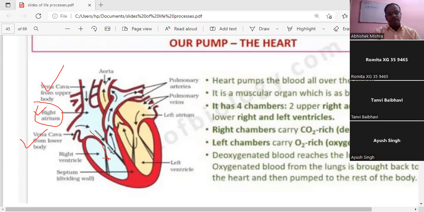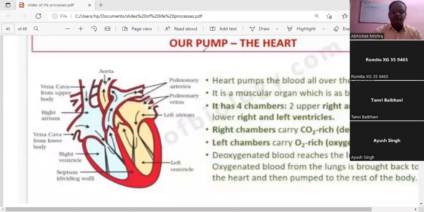When the blood enters into the right ventricle, then the blood flows through the pulmonary artery into the lung for oxygenation, and then in the lung it is getting oxygenated, and through the pulmonary vein it is coming into the left atrium. When the left atrium is filled up, the blood enters into the left ventricle, and from the left ventricle now the blood goes to the various body parts through aorta.